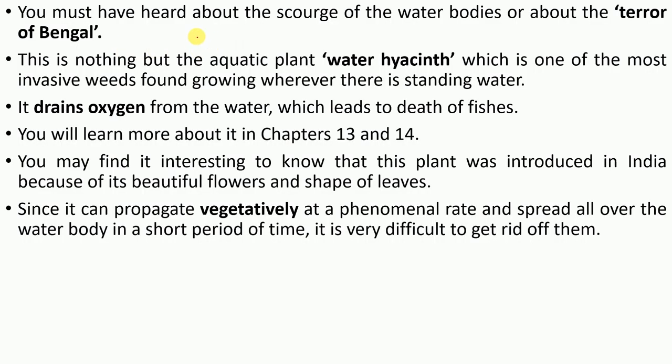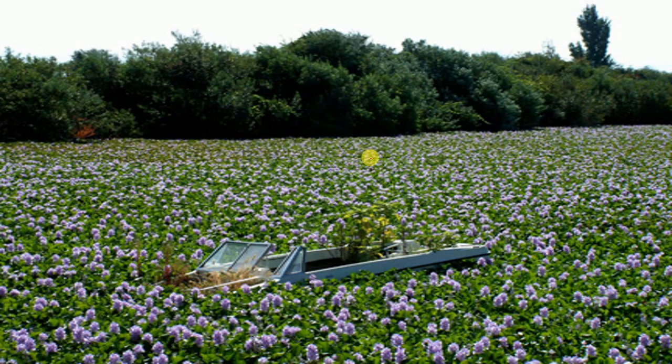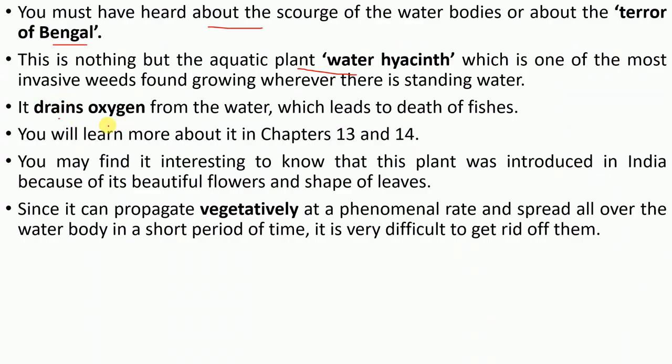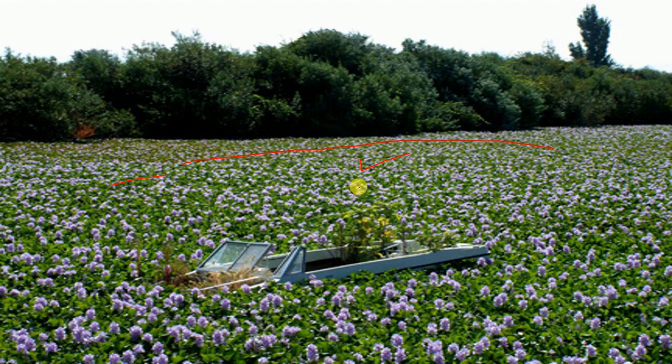And you must have heard about the scourge of water bodies, or the terror of Bengal. This is nothing but the aquatic plant known as water hyacinth. This terror of Bengal has the capability to cover a whole lake or all water bodies, and it drains oxygen from the water, which leads to the death of fishes, because it does not allow oxygen to dissolve in the water as it covers the whole lake.